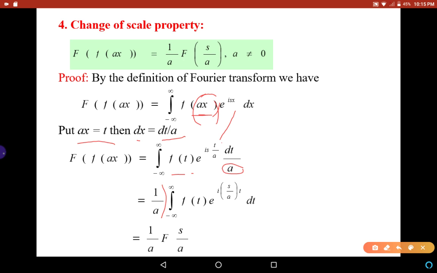Because the integral from minus infinity to infinity of f of t e power ist dt is F of s, in place of s, we have s by a here. So this is F of s by a. This is the change of scale property.